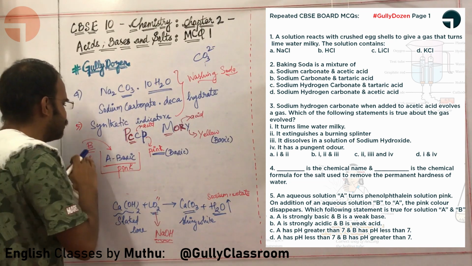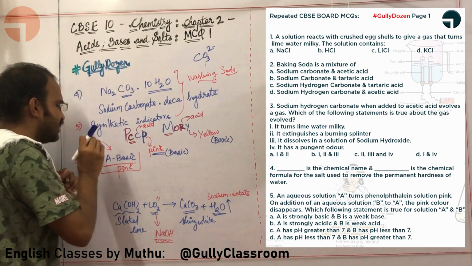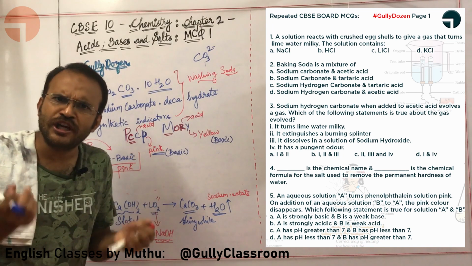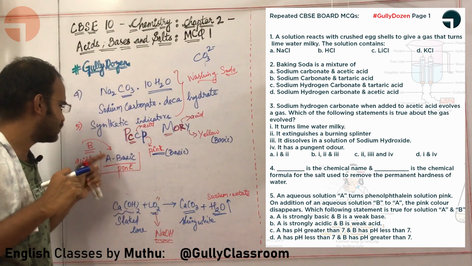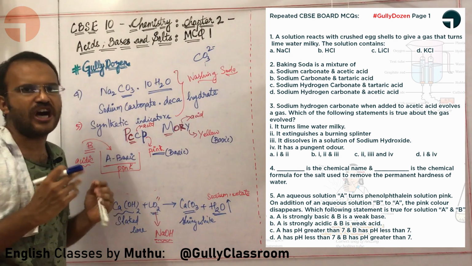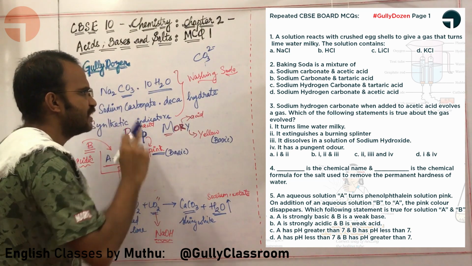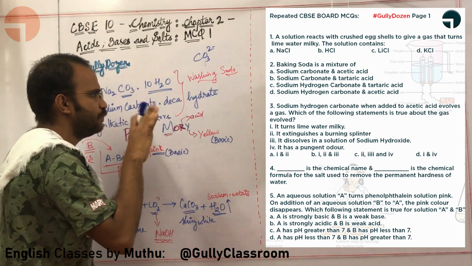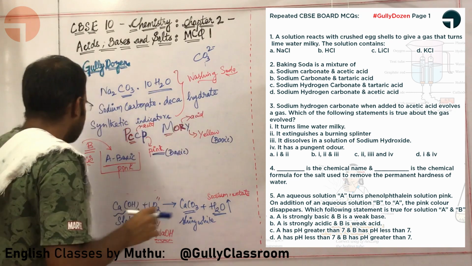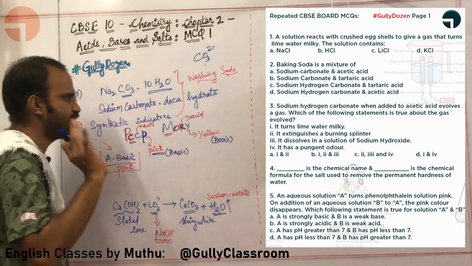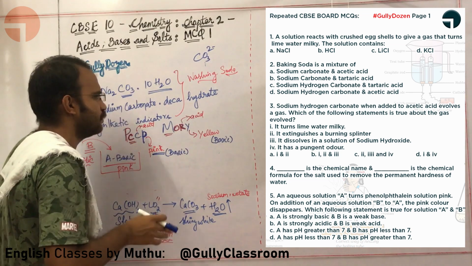No. With this information given, I am not able to say whether the base A and the acid B are strong or weak. Now let us look at the answers. Option A: A is strongly basic, B is a weak base. They are saying that both are bases. That is not true.